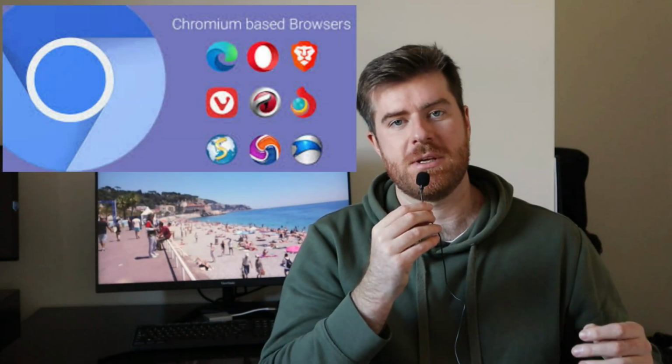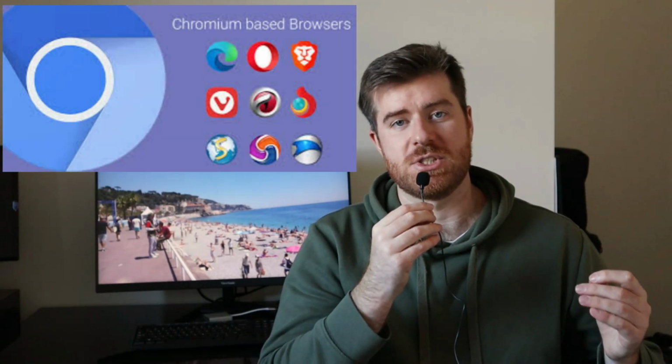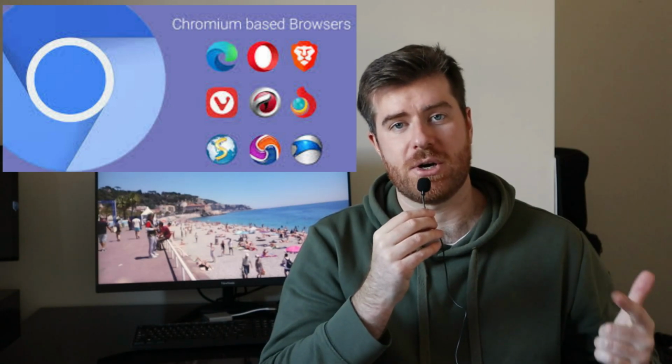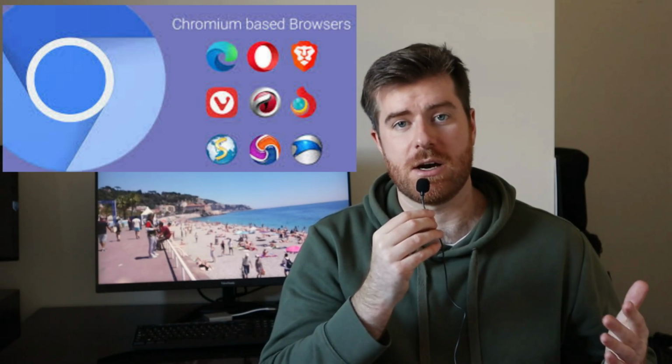The Brave web browser is a privacy-focused web browser that has a default ad blocker and automatically blocks all tracking software. The Brave web browser is based on the Chromium open source web browser, which is the same thing that Google Chrome, Microsoft Edge, and the Opera browsers are all based on.